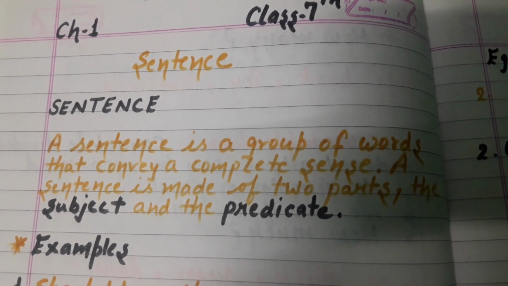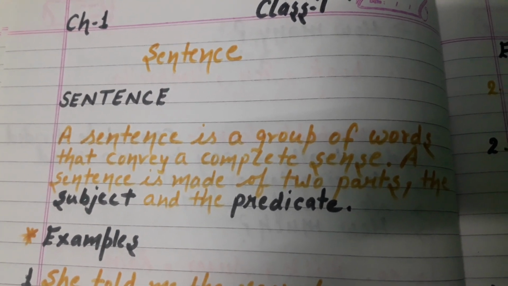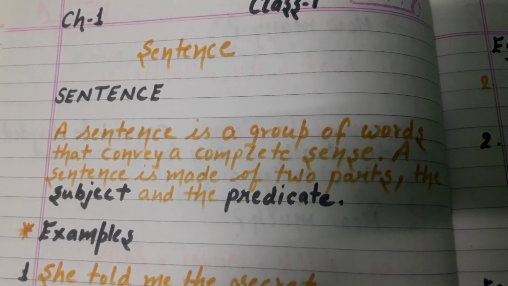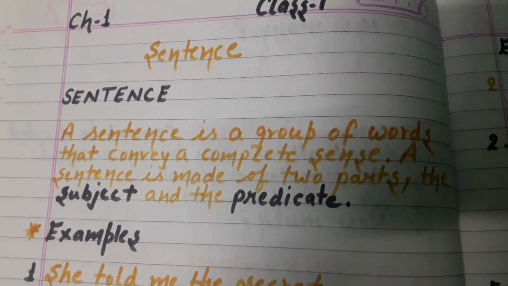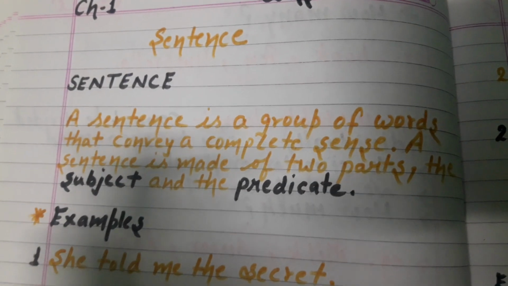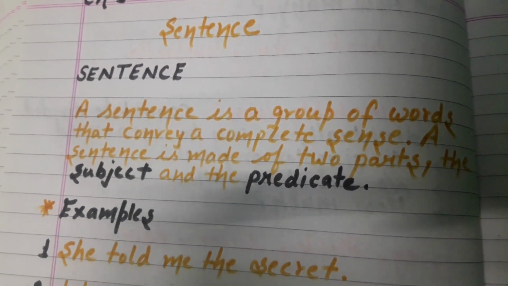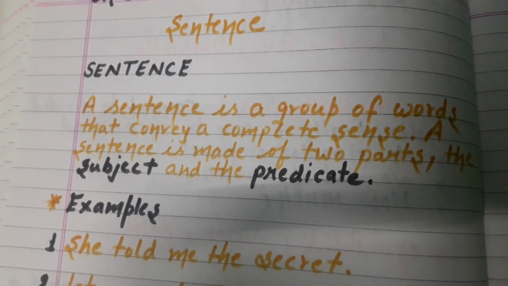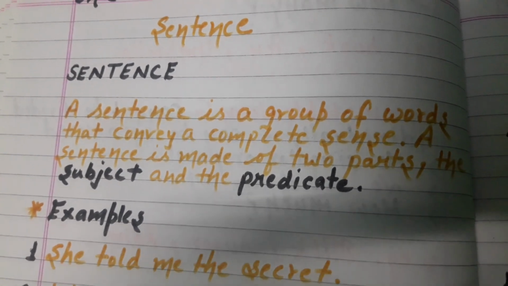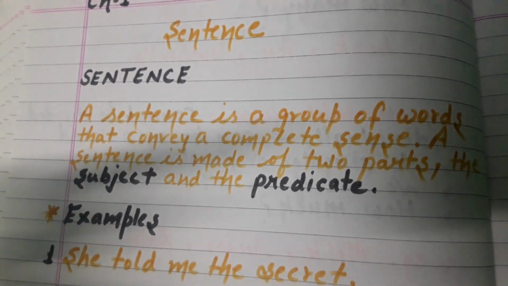Today we are going to start the first chapter of English grammar and the title of our chapter is sentences. Yes, today we are going to learn about sentences. In this chapter we will learn about the types of sentences. How many types of sentences are there? So first of all let us understand what a sentence is.